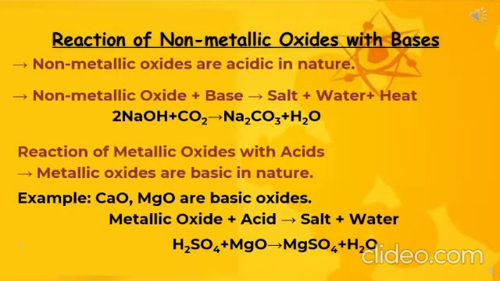Next important chemical property is reaction of non-metallic oxides with bases. As you know, non-metallic oxides are acidic in nature, so they will react with the base. And when acid reacts with base, what will form? Salt and water. So now I think it is clear to you, when an acid and base react, always a salt and water plus a little bit of heat is produced. So non-metallic oxides, which are acidic in nature, will react with base and form salt and water.